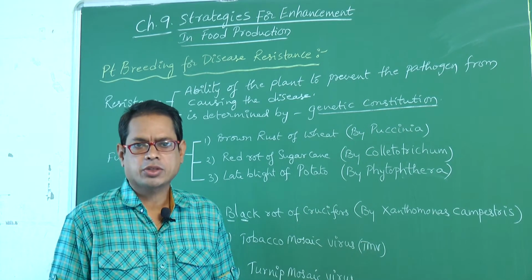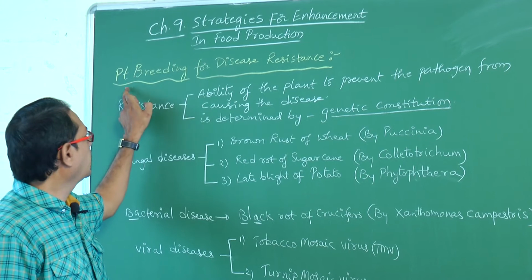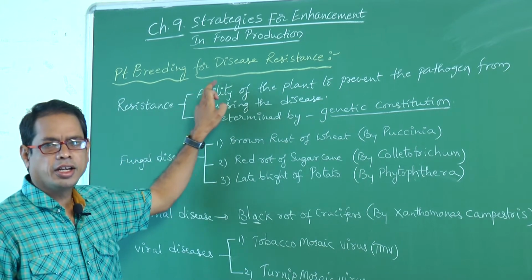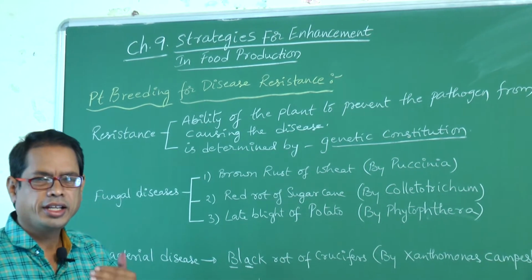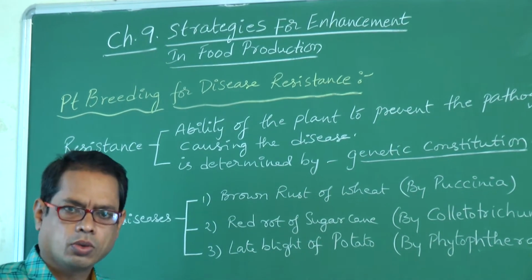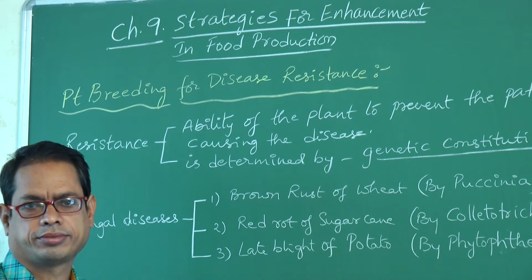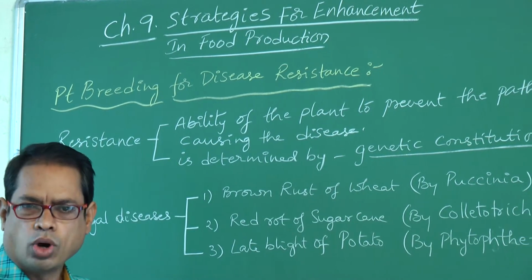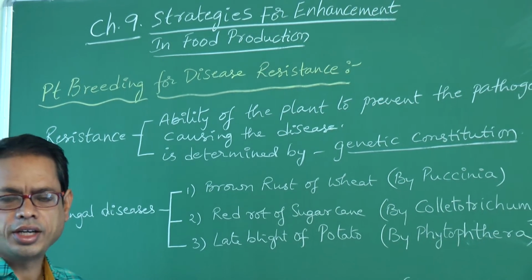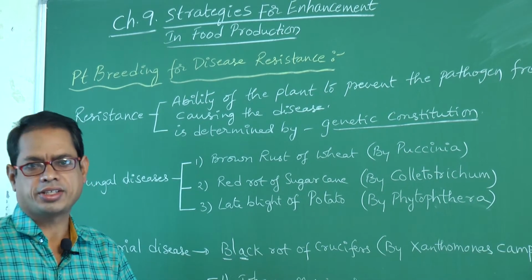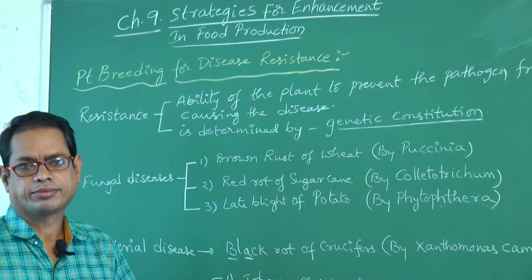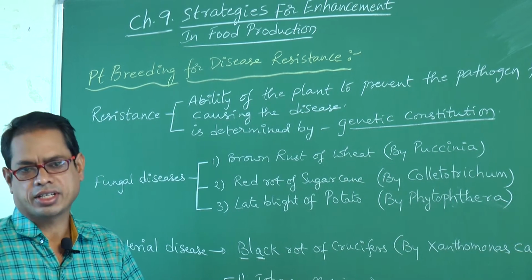Today I am going to explain plant breeding for disease resistance. What is resistance? What type of diseases? That is fungal diseases, bacterial diseases, viral diseases, like that. Those points we have to discuss.